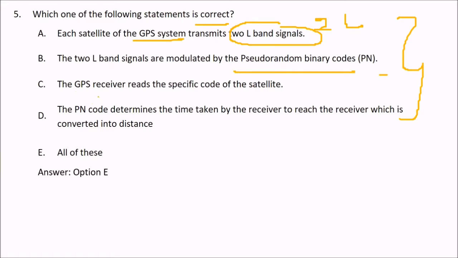The GPS receiver reads the specific code of the satellite. This is also true. And the PN, the pseudo random code, determines the time taken by the signal to reach the receiver, which is converted into the distance. So it is the time taken by the received signals, and this time with the speed of light, the distance can be computed.